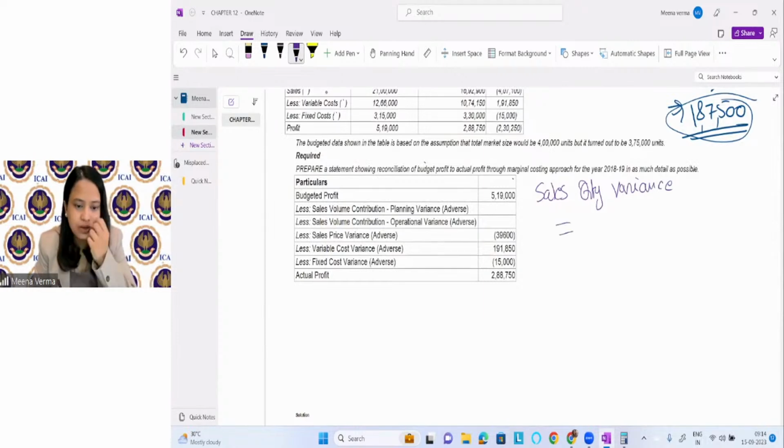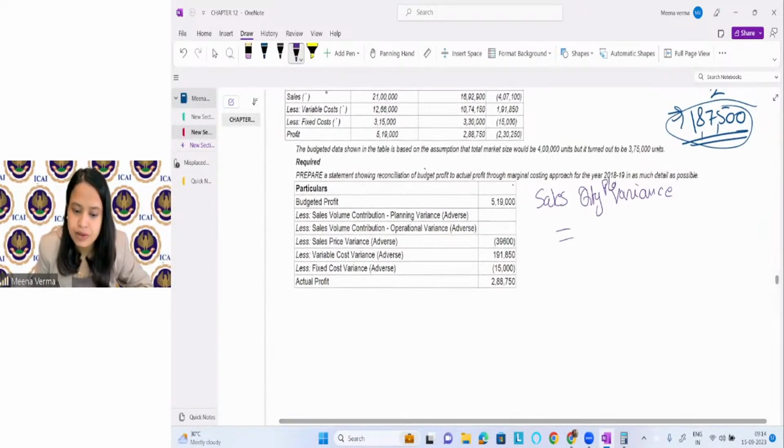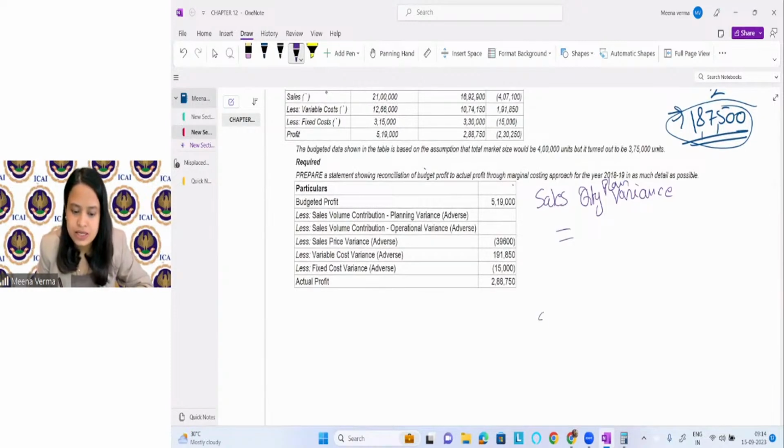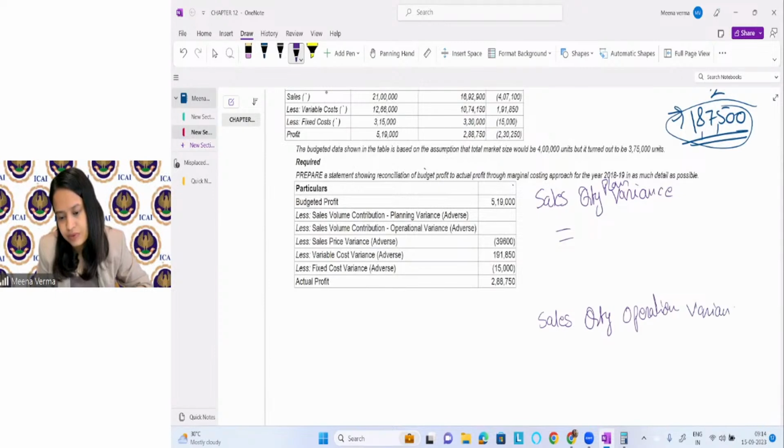Okay. What is the standard quantity sold? What is the actual quantity sold? But here we will find sales quantity planning variances, planning and sales quantity operational variances.